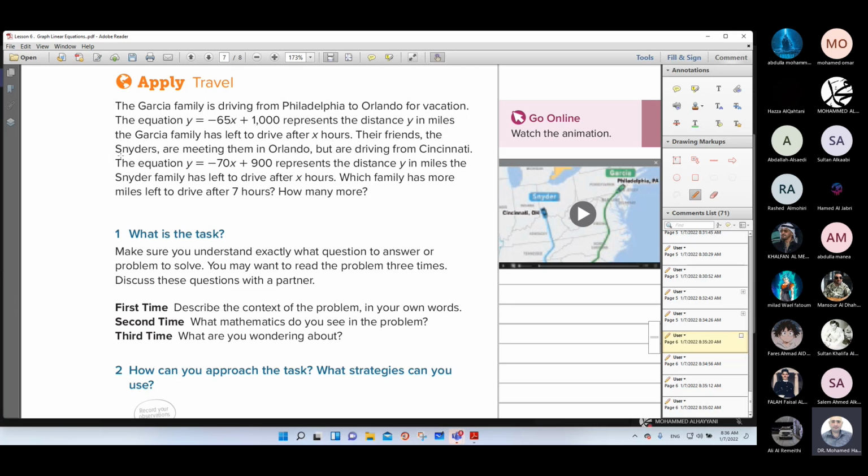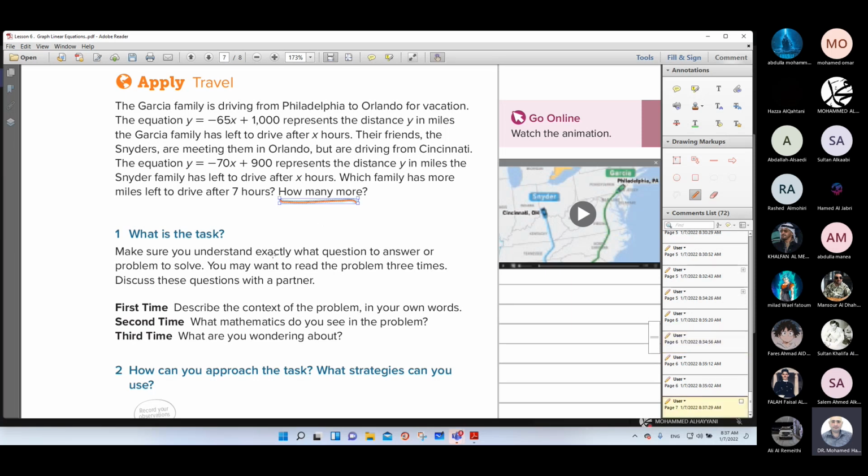Their friends, the Senders, are meeting them in Orlando, but are driving from Cincinnati. The equation is y equals negative 70x plus 900. It represents the distance y in miles the Sender family has left to drive after x hours. Which family has more miles left to drive after 7 hours? How many more?